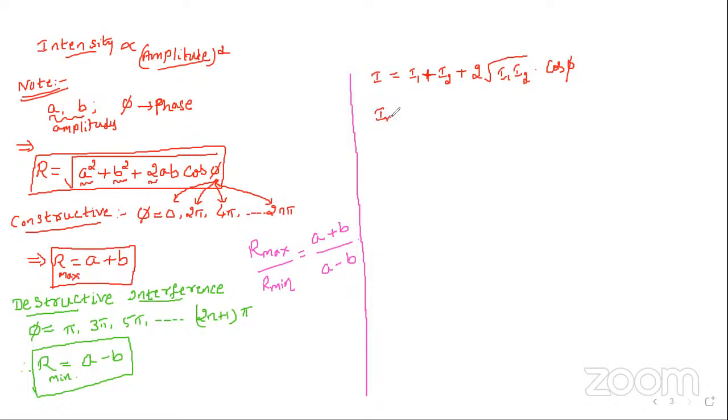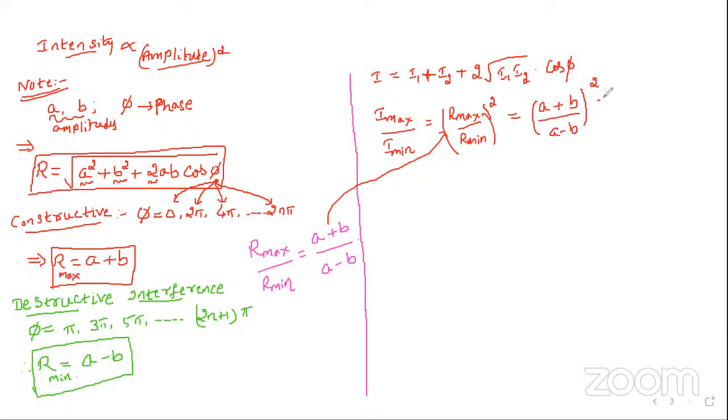Can you tell me what is I maximum and I minimum? I max by I minimum is the square of R max by R minimum, the square of the amplitude. What is R max by R minimum? A plus B by A minus B, the whole square.